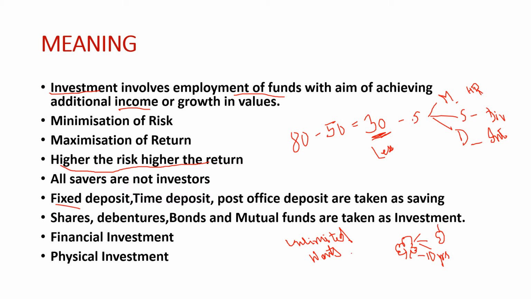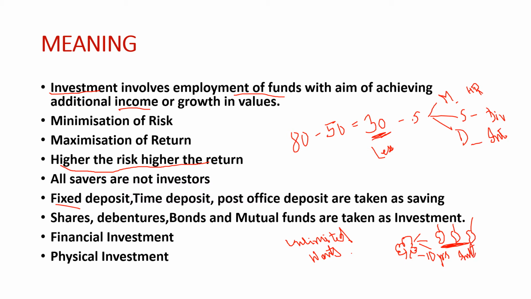Those mangoes I can consume, or I can sell them in the market. By selling them, I will get a return. So I have multiplied the mangoes, I have multiplied the resources. This is the difference between saving and investment. I hope it is clear.